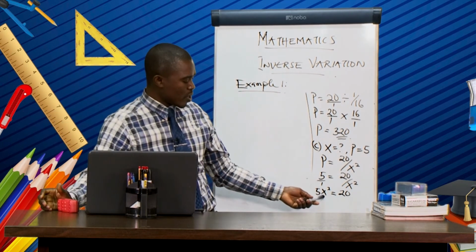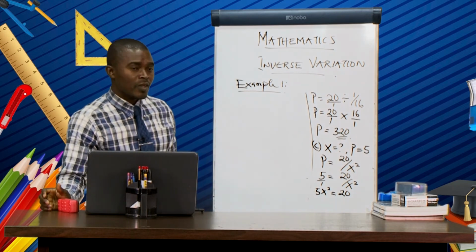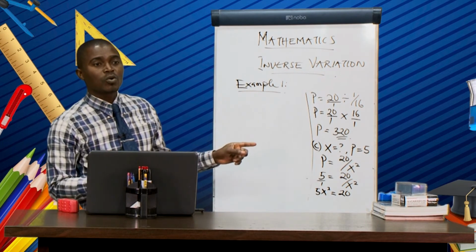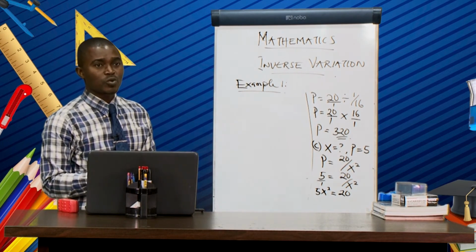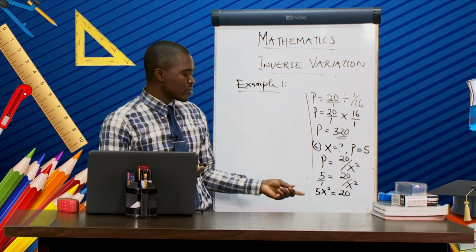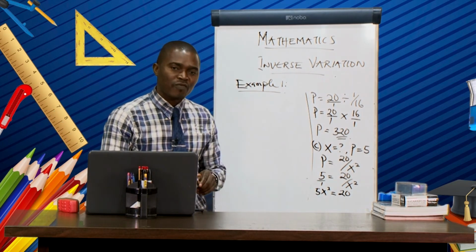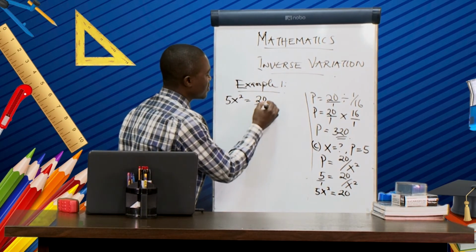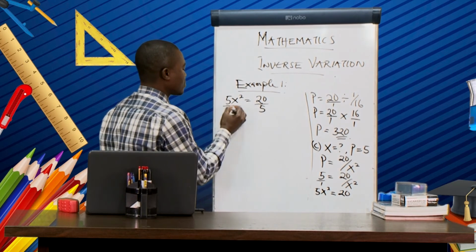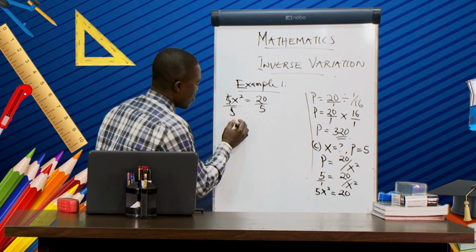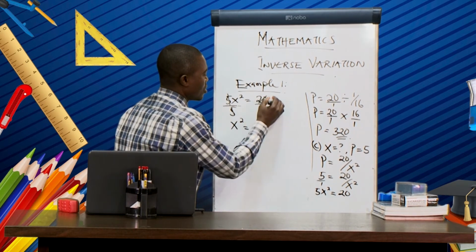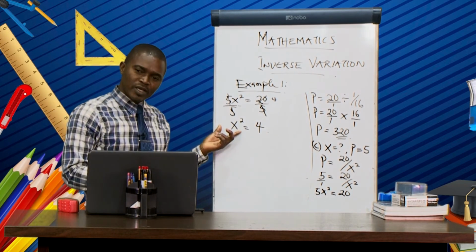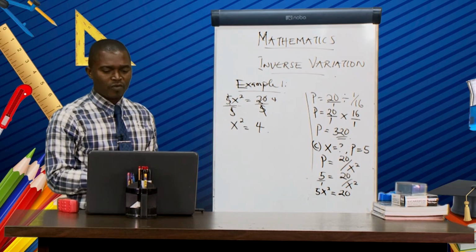Then from there, we are looking for x. If you look at x squared, the coefficient there is 5. Then we also have a 20 on the right-hand side. So the first step to take is to eliminate the coefficient of x squared, which is 5. And to do that, we are going to divide both sides by 5. So we have 5x squared over 5 equal to 20 divided by 5. So the 5s cancel each other. Then we have x squared now equal to 4. And what we are looking for is not x squared, it is x that you are looking for.